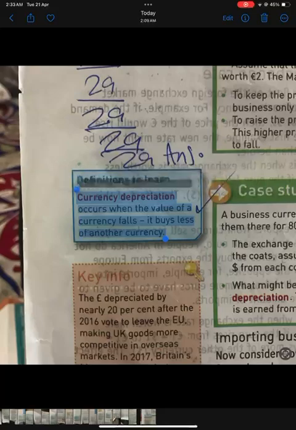Currency depreciation occurs when the value of a currency falls. It buys less of another currency.